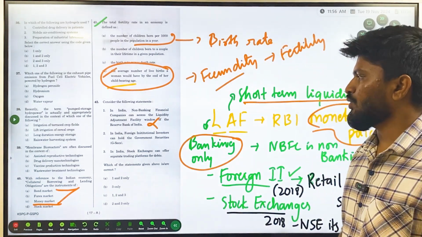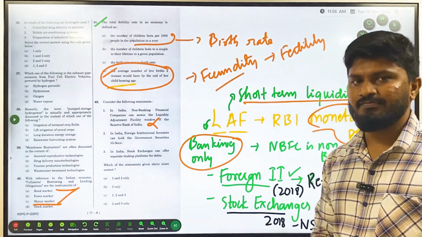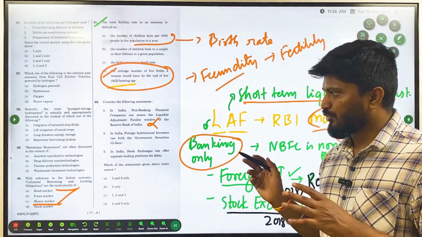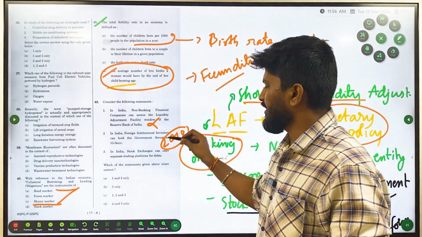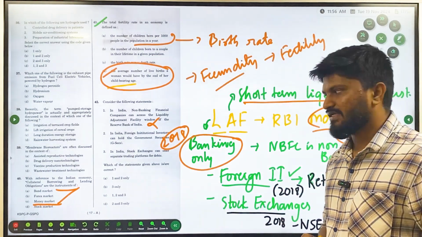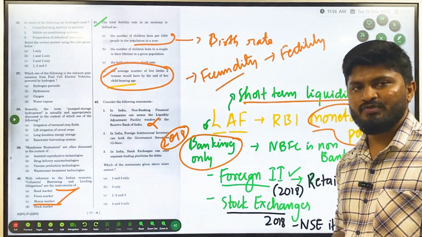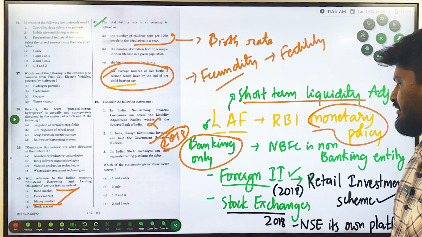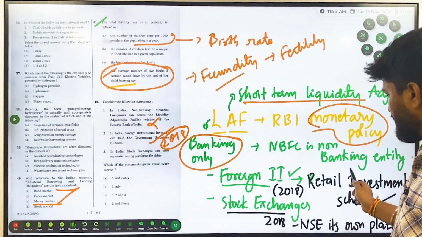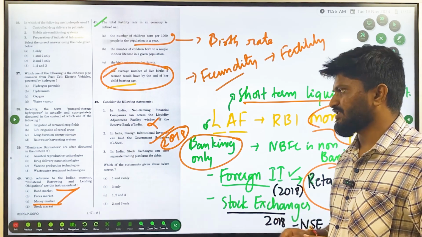Statement 2: in India, foreign institutional investors can hold government securities. This statement would have been wrong before 2018, but after 2018 the RBI allowed foreign institutional investors to invest in Indian government securities, so it is right. At present, due to the retail investment scheme, even retail investors can invest in government securities.